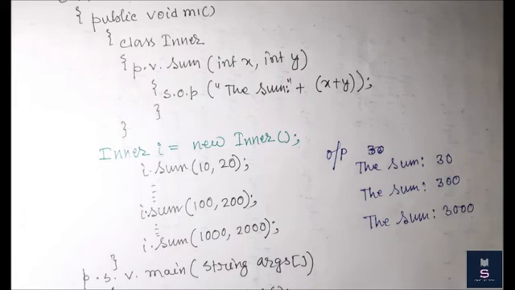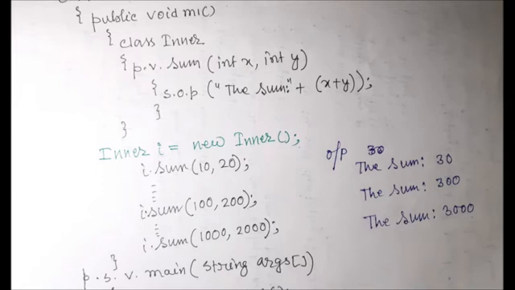Method local inner classes are most rarely used. If I want to say why we do not frequently use the method local inner class, one specific reason is that this type of situation occurs very rarely, since the scope of the method local inner class is very small compared to other classes, normal or regular Java classes, inner classes, or static nested classes.